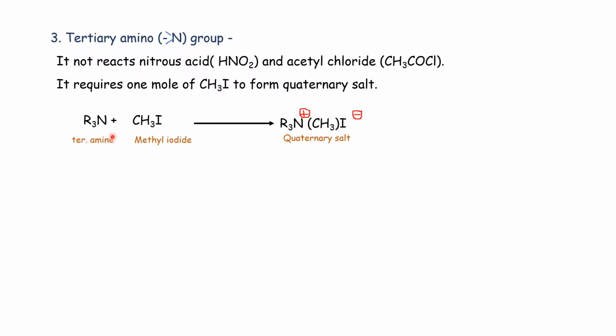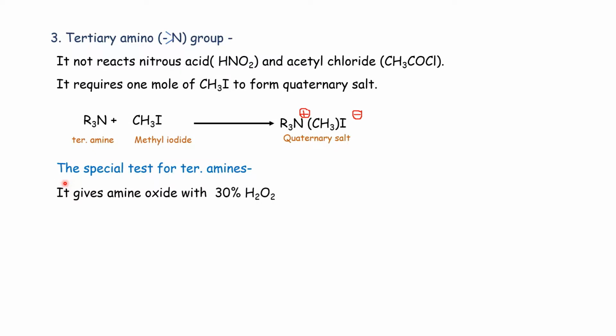This is a tertiary amine, and to form a quaternary salt, it requires 1 mole of methyl iodide. Then there is a special test for tertiary amines. It gives amine oxide with 30% hydrogen peroxide. Tertiary amine, when treated with hydrogen peroxide, gives amine oxide.